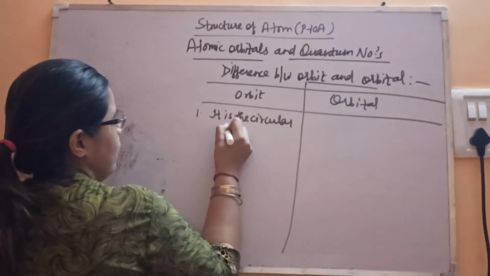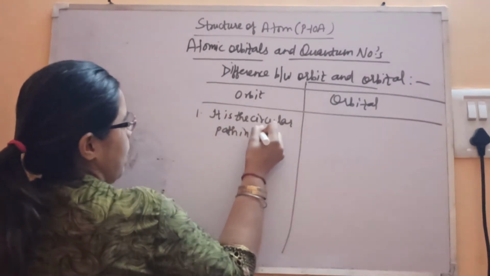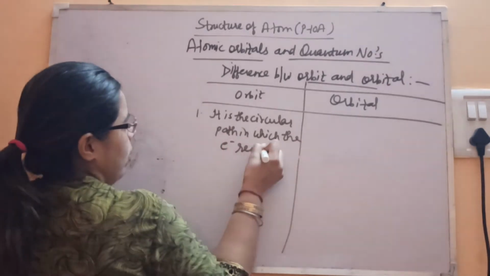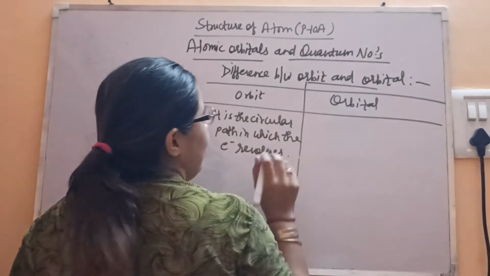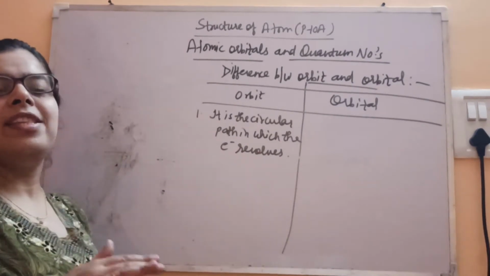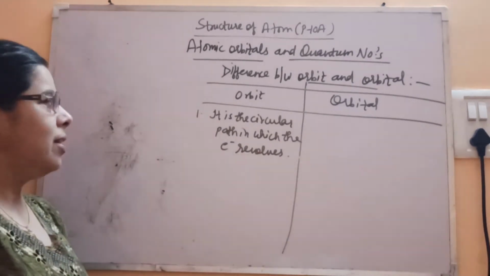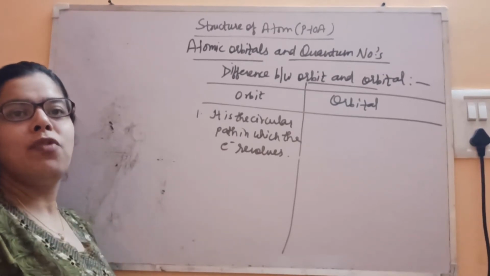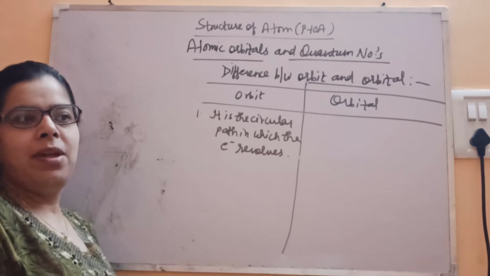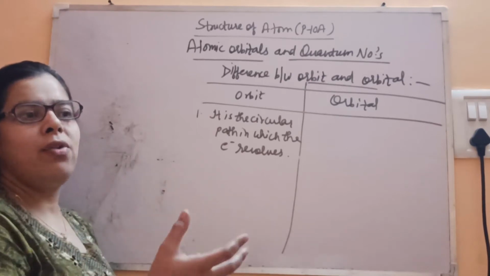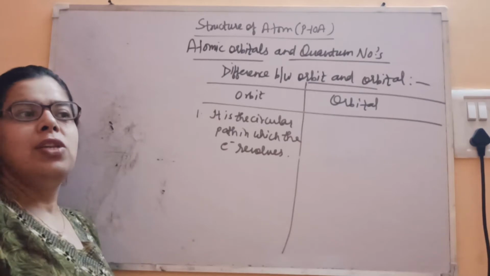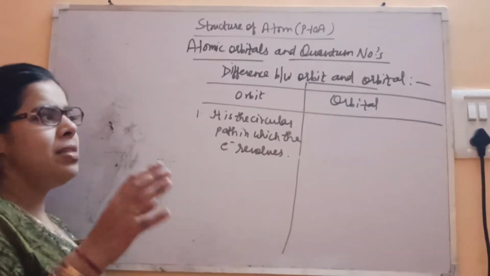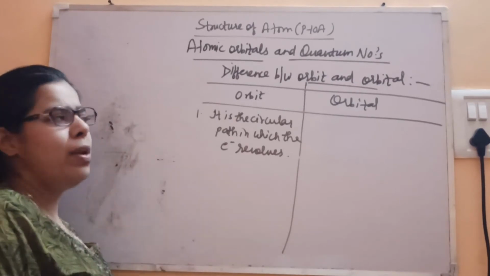And orbital is the region in space around the nucleus where the probability of finding the electron is maximum. It means, if we want to search for the electron, where it is actually located in the atom, we will search that it is present in the orbital of the atom.